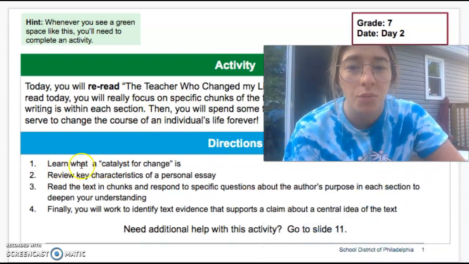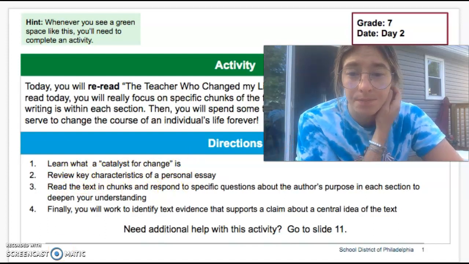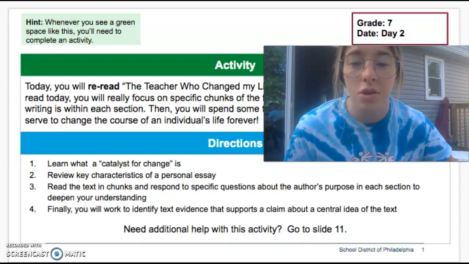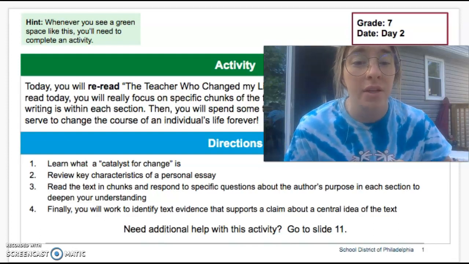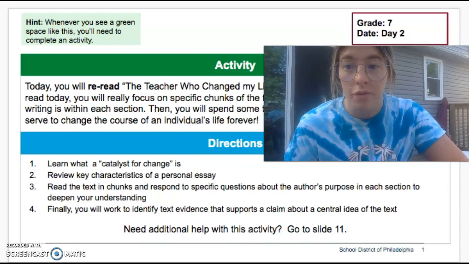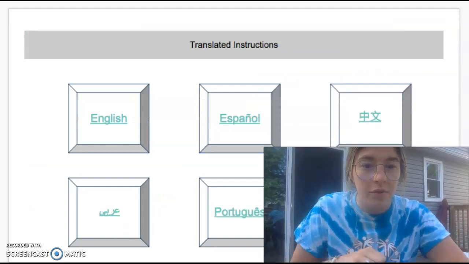So first, learn what a catalyst for change is, review key characteristics of a personal essay, read the text in chunks, and respond to specific questions about the author's purpose in each section to deepen your understanding. And then finally, you will work to identify text evidence that supports a claim about a central idea of a text.